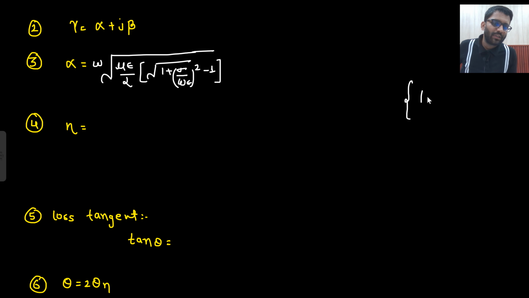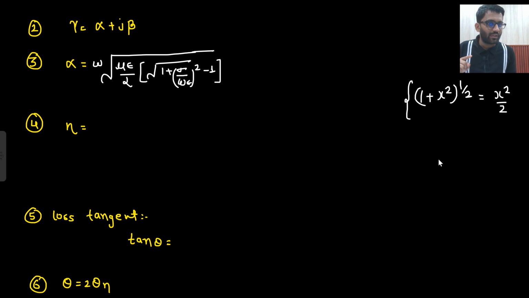Have you studied this thing, 1 plus x square to the power 1 by 2? If x is very small, can I write it down in this manner, with x square by 2? Basically 1 by 2 can come ahead. 1 plus x square to the power 1 by 2 is there.